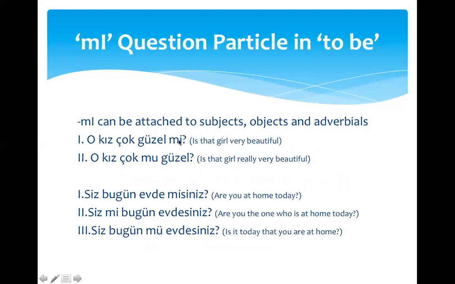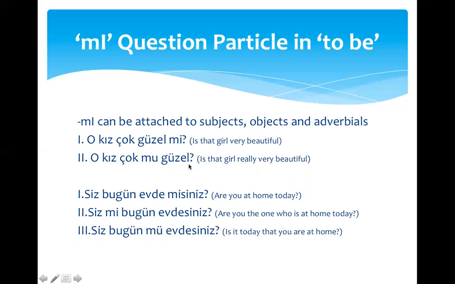O kız çok güzel mi? So mi is at the end. Is that girl very beautiful? That girl very beautiful, is she? So mi is all the way at the end because we are trying to find out if she is pretty or not. But in the second example, we place the mu question particle after çok to find out if the girl is really very beautiful.